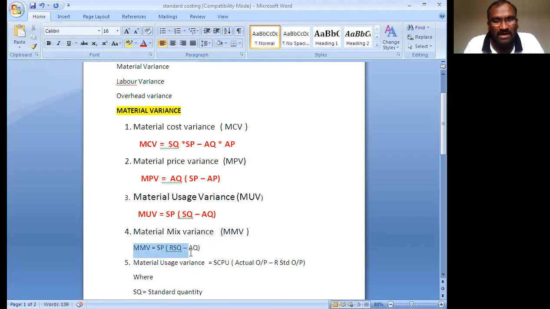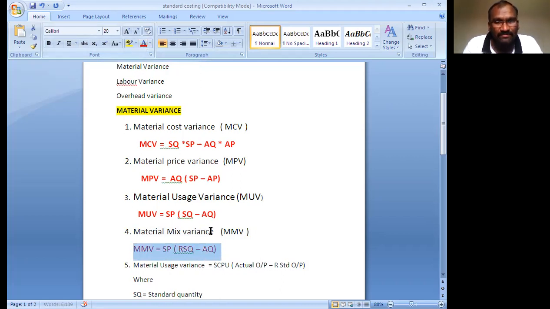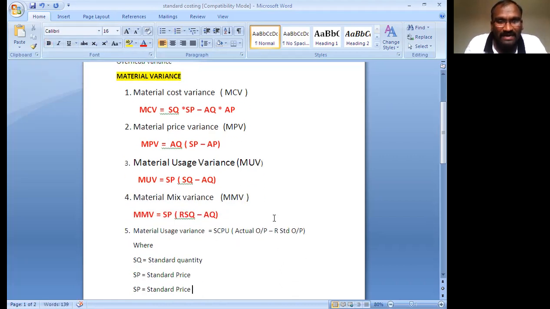Here the formula: material mix variance equals standard price, bracket open, revised standard quantity minus actual quantity.